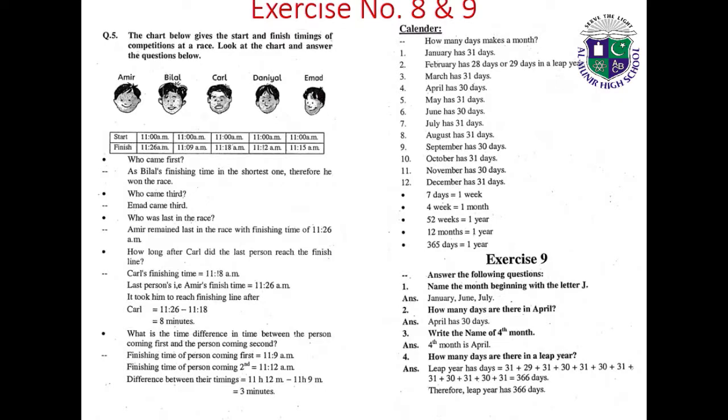Question number 5. The chart below gives the start and finish timing of competitors in a race. Look at the chart and answer the questions below. Amir, Bilal, Karal, Danial, Imad. Start 11 am; finish 11:26 am, 11:09 am, 11:18 am, 11:12 am and 11:15 am.